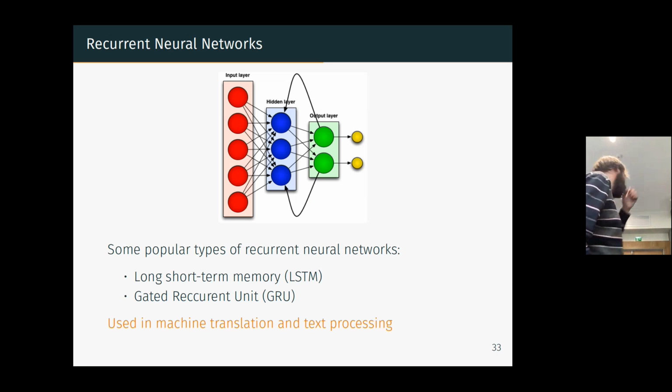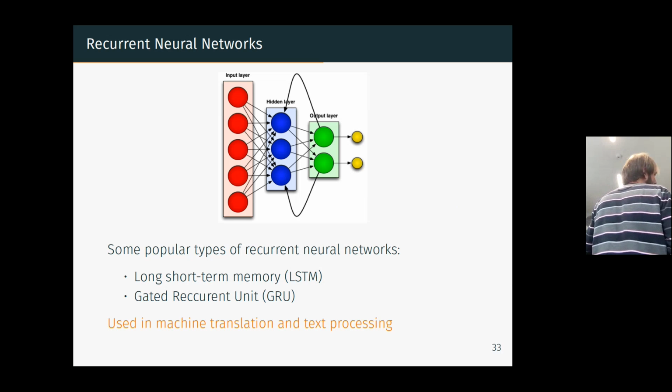So the first one is the recurrent neural network. So far we have only seen what are called feed-forward neural networks, meaning that you take an input that goes through layers that can be dense or convolutional, and then you take the output of this layer and you go through another layer, etc. So these are called feed-forward neural networks. This is another type of neural network, called the recurrent neural network.